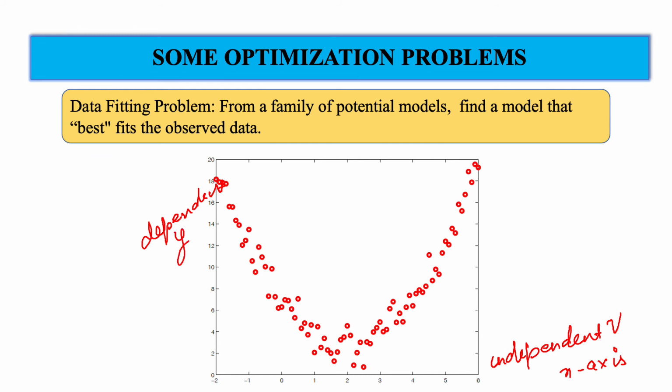So these are the data points which are obtained from some experiment. Now they are assumed to have come from a particular function, and the idea is that for a family of all potential function models, find the function which best fits the observed points. This problem is very popular in statistics, also called the regression problem.